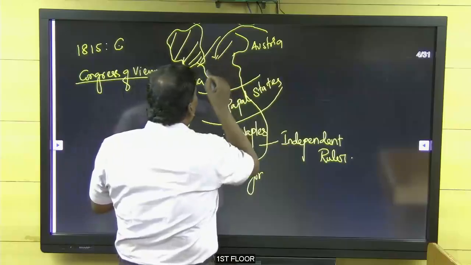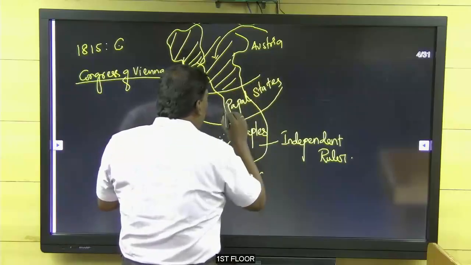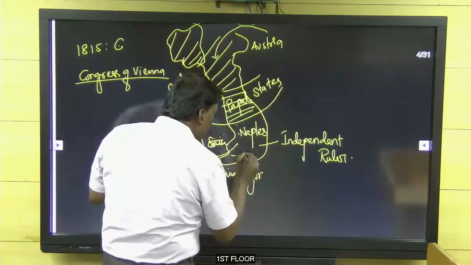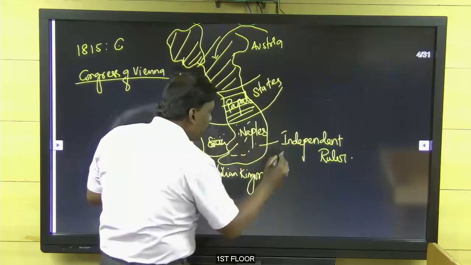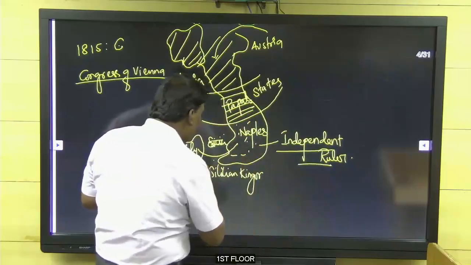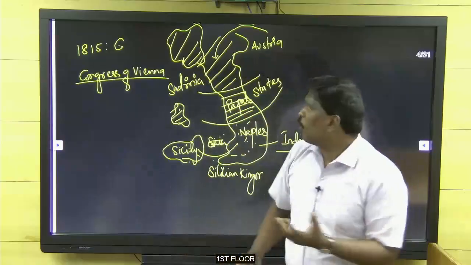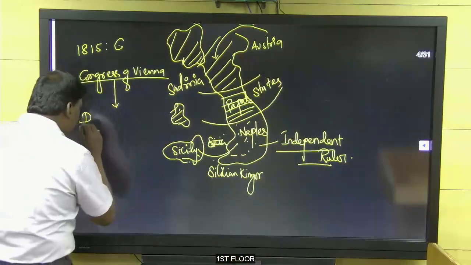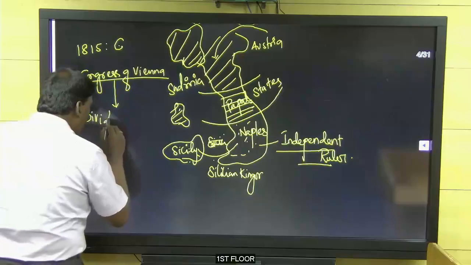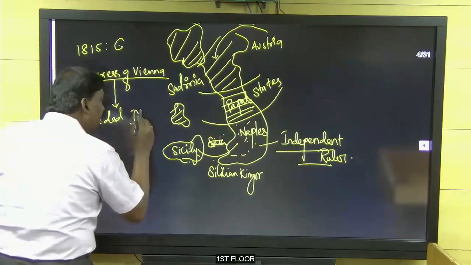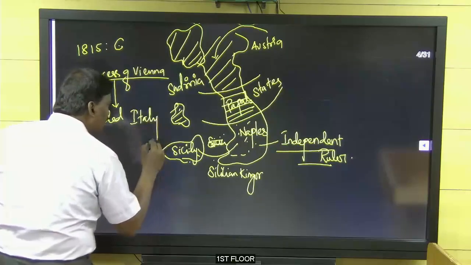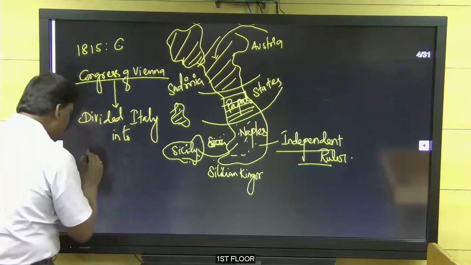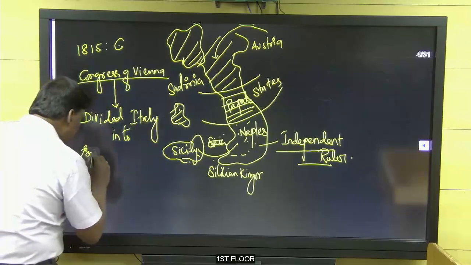North is with Austria, central is with the Pope, and the south is with the independent ruler, that is Naples and Sicily. So once again, the Congress of Vienna divided Italy into many smaller states.